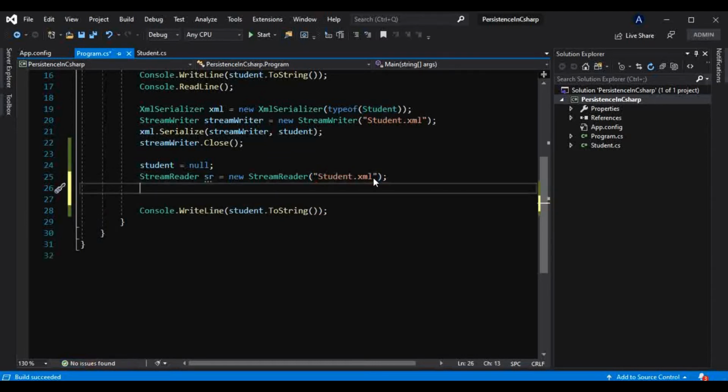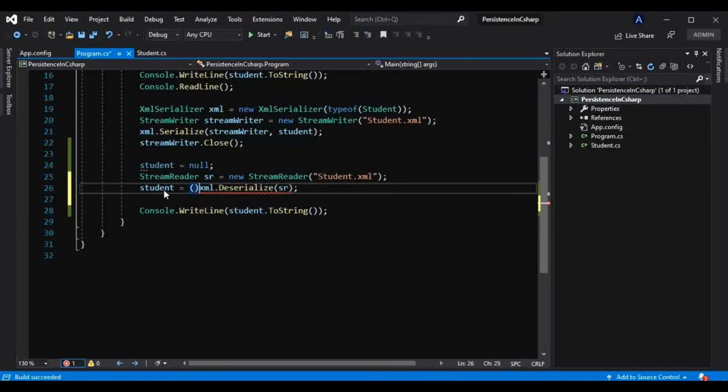And in that XML serializer there is the Deserialize method as well. In that Deserialize method we have to pass this stream only, like this, and I want that information to be saved in the student object, so I can do something like this: student is equal to xml.